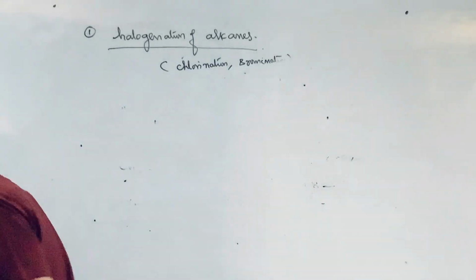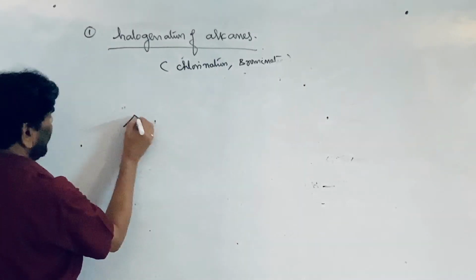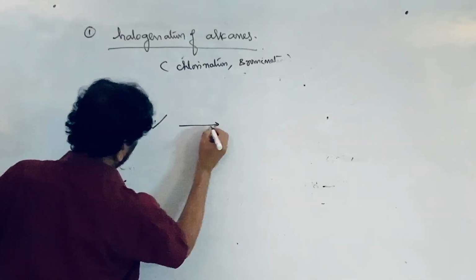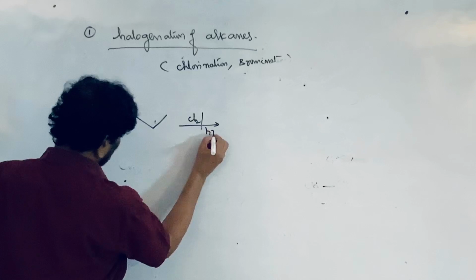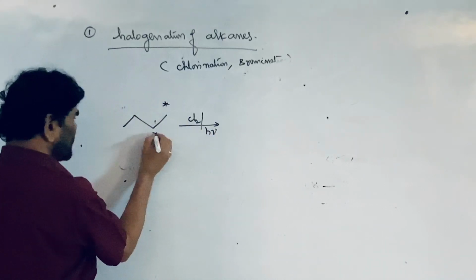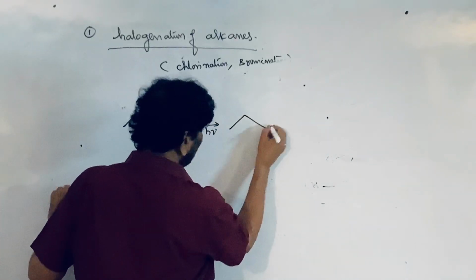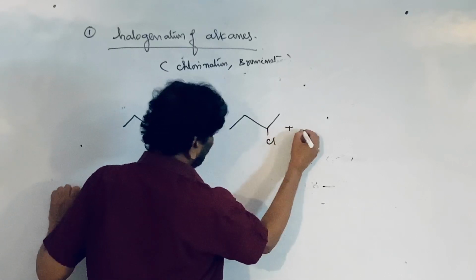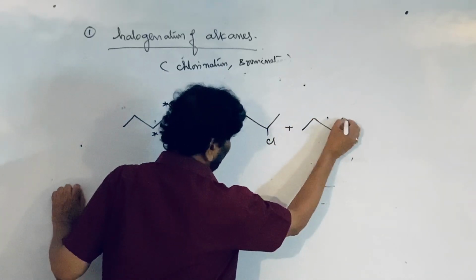Now if you come to butane, this is the case, chlorination in the presence of light. There are two sides, primary side and secondary side. Two parallel reactions take place, 2 chlorobutane and 1 chlorobutane are formed.